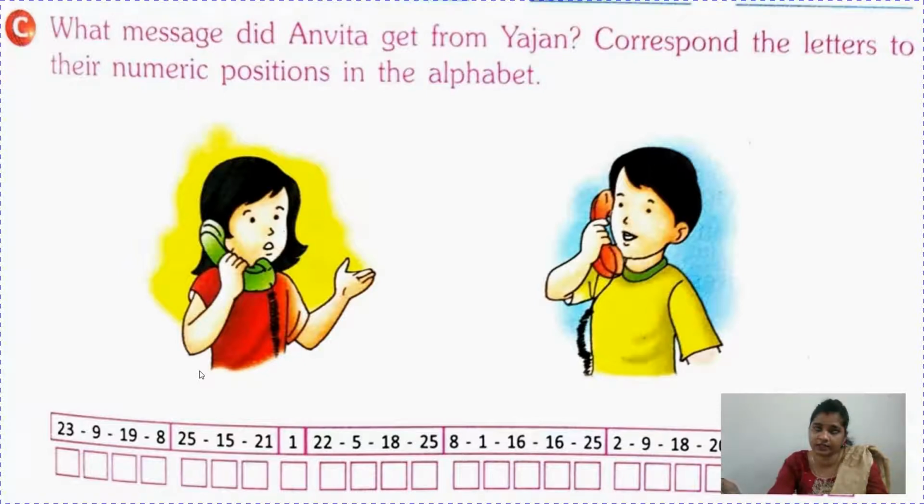In the same way Y is 25th, X is 24. So what you have to do is just write ABCD, write the numbers there and then you can easily find.